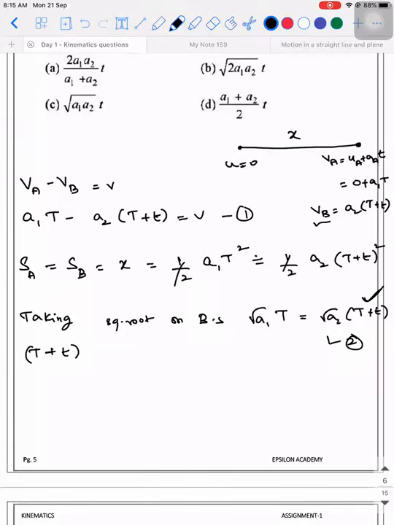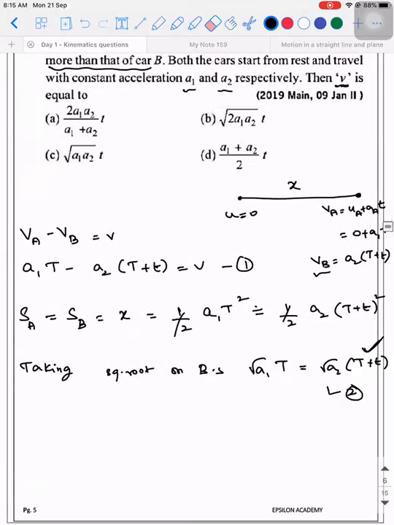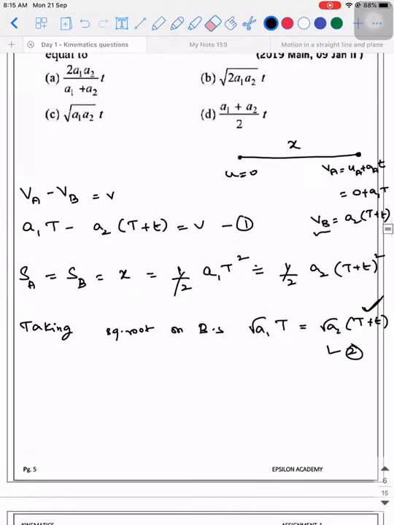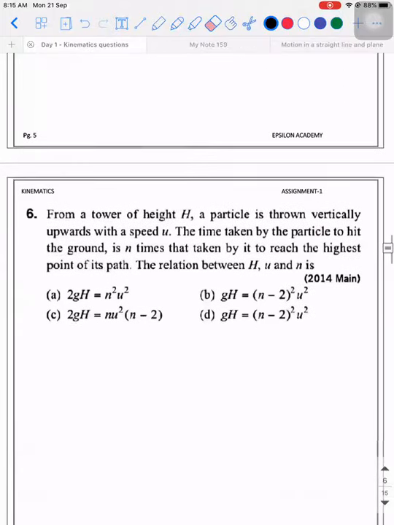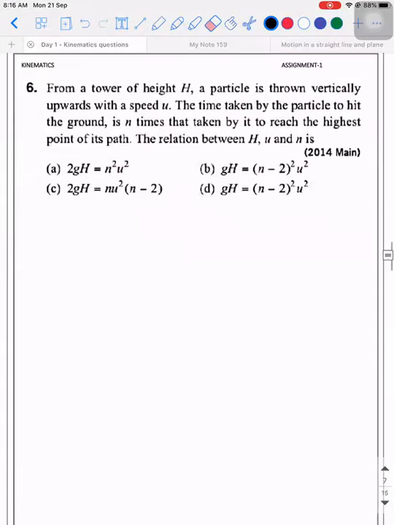Or we can find T from that and substitute in the first equation. That calculation part, will you guys do? Yes, sir. So you can find out the answer and just let me know. So you can do it later as a part of homework. So this is all the physics concept involved, nothing else outside it. Okay. Now we'll go to the next question.